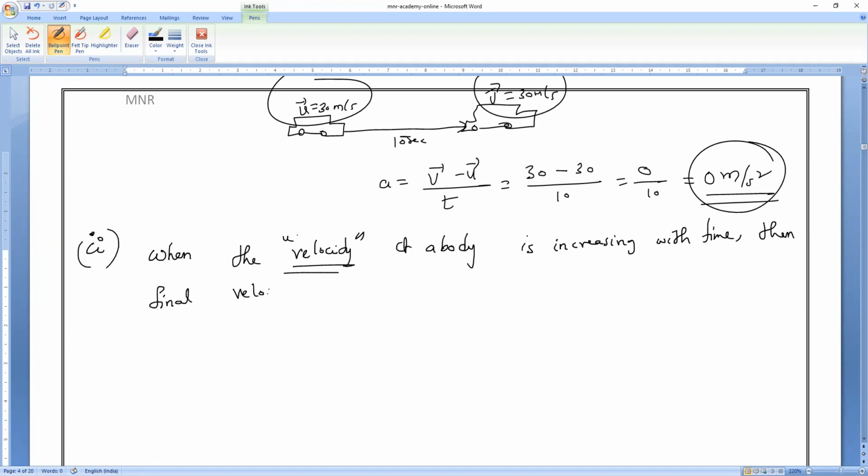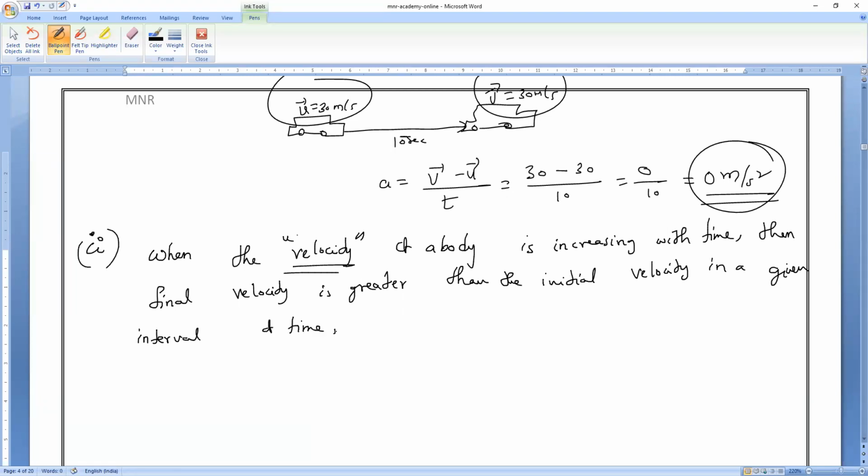Final velocity is greater than the initial velocity in a given interval of time. Understood? Okay, sir. So the final velocity is greater than the initial velocity.